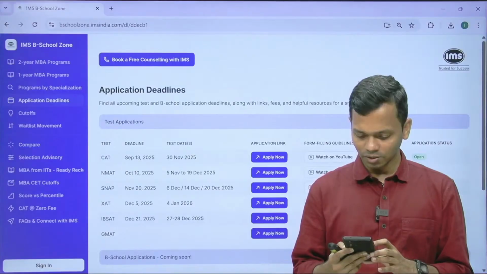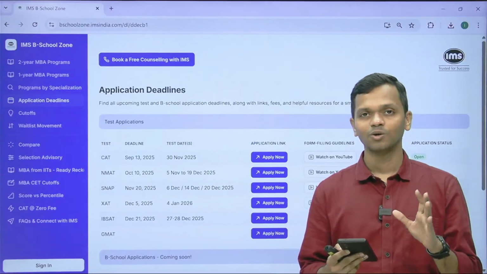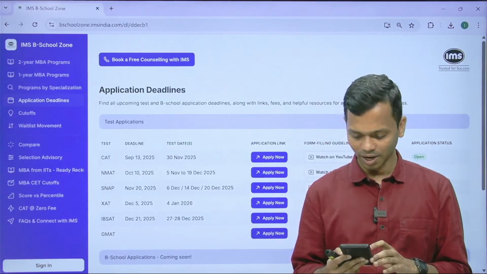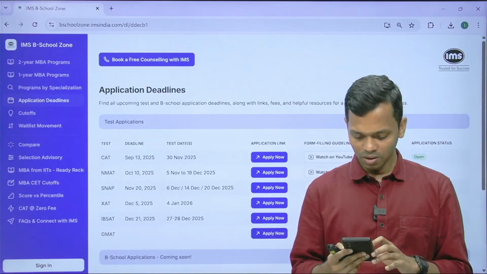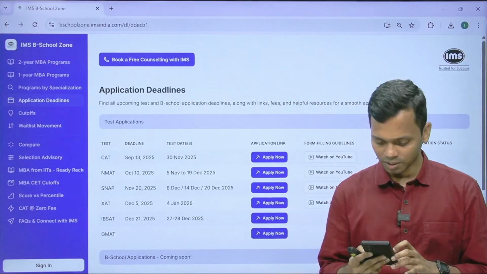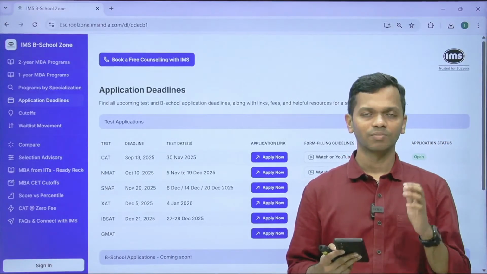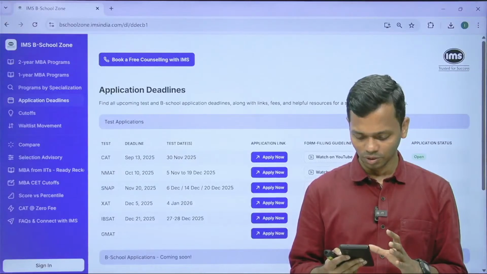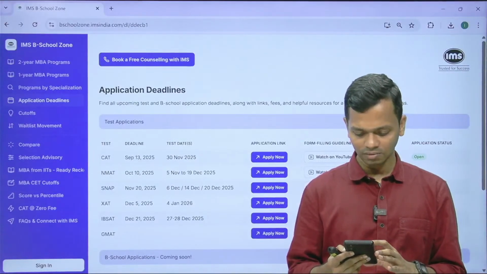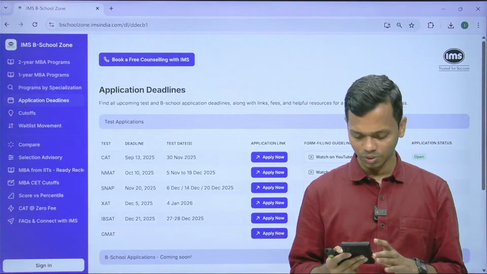Number of seats of NMIMS through CAT. Okay, Anuj, there are no seats at NMIMS through CAT, it's only through NMAT. I am from state board and the 10 score is in points. How to convert it? Again, use the conversion which is given by your university or board. You have to follow the same process. So if they say this is the formula to convert, you use that.